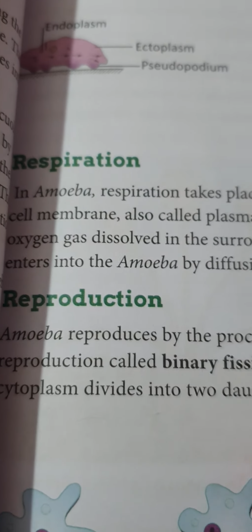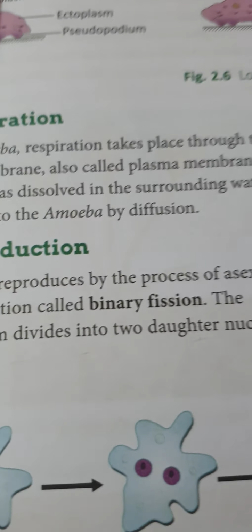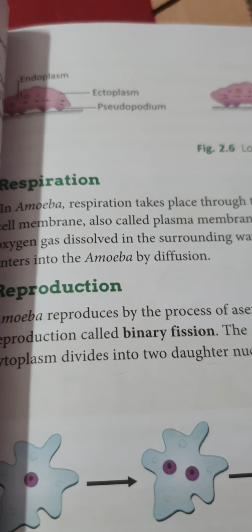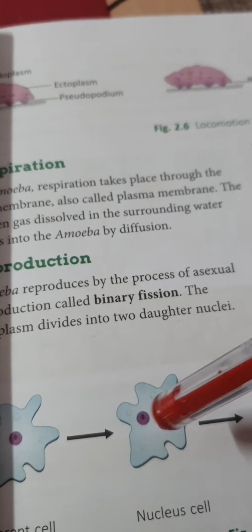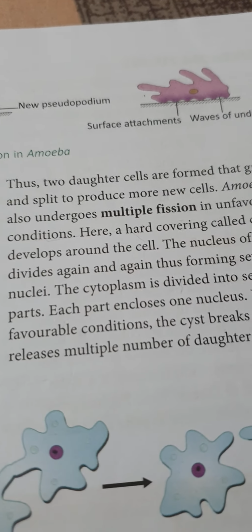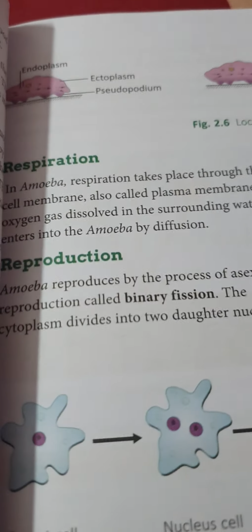The process of reproduction in amoeba is through asexual means such as binary fission, in which two daughter nuclei are formed, and through multiple fission, in which many daughter nuclei are formed.